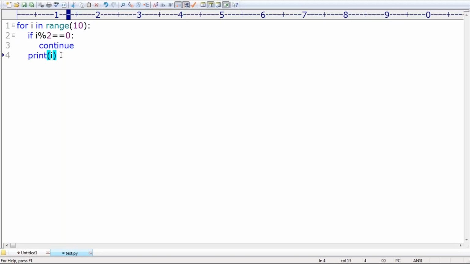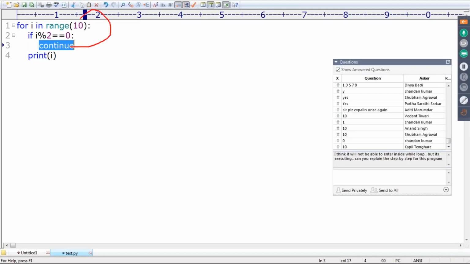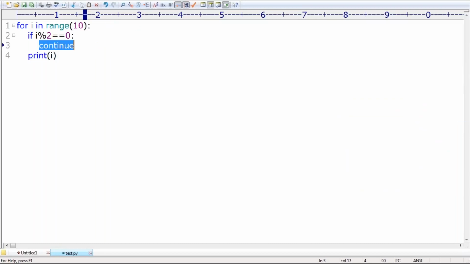But now, if anywhere this condition is satisfied, then the remaining part of the body won't execute. Go for the next iteration. So inside the loop, if continue comes anywhere, the remaining part won't execute; go for the next iteration. For that purpose, we can use the continue statement. Remember that, sir. So that is the need of continue.